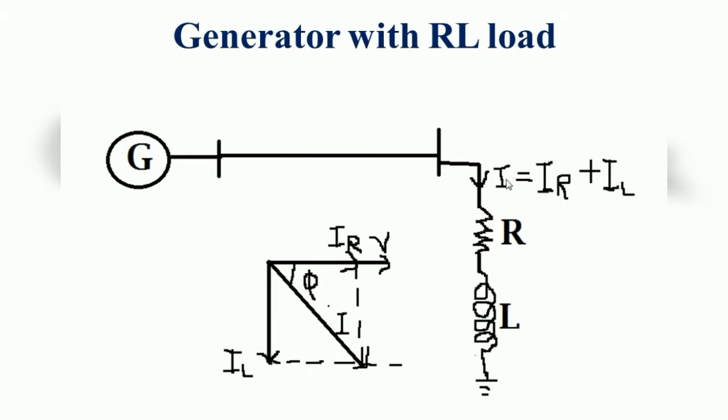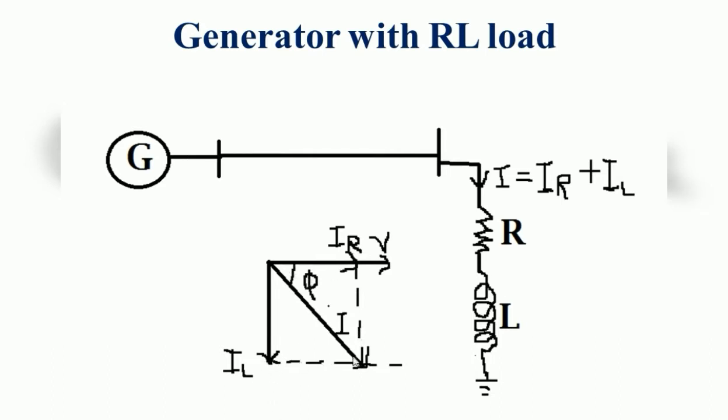So here, what is the current? The total current flowing is the IR current and the IL current. So we draw a parallel line from IR, parallel to this IL, just drawing one line from IR, and again we want to draw another dotted line parallel to this IR line.